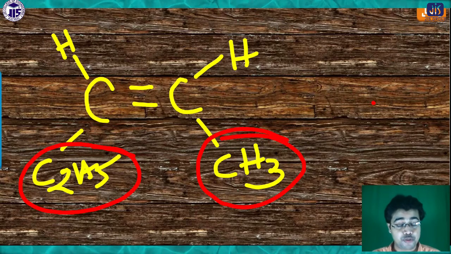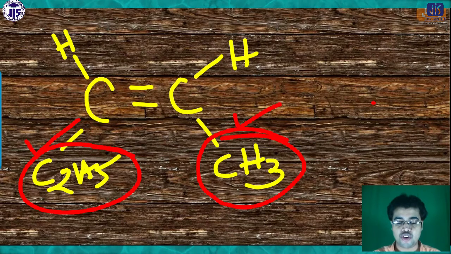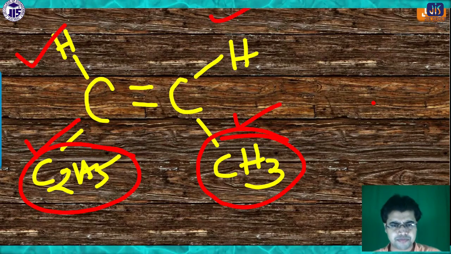So there we have to find out the priority. Why did I give the tick mark on the C2H5 and CH3, not on the hydrogen? Can you tell me?